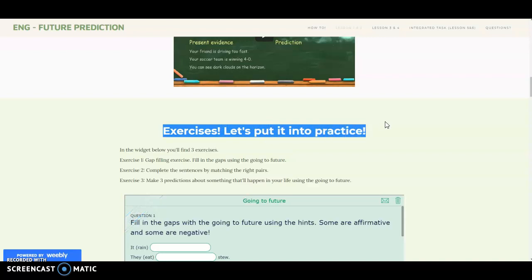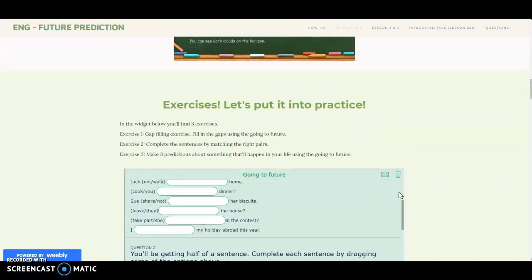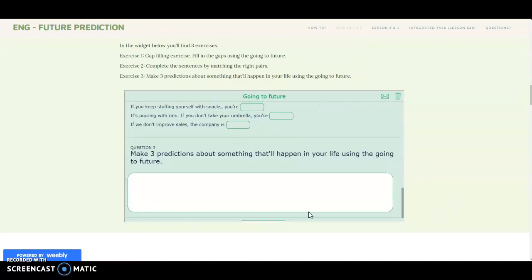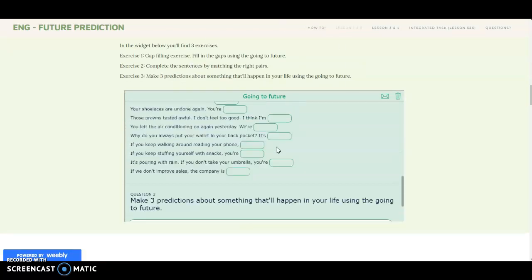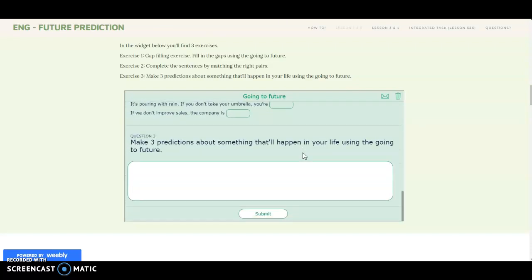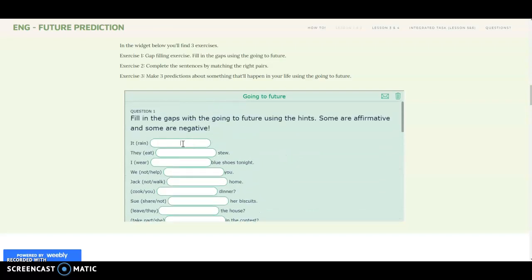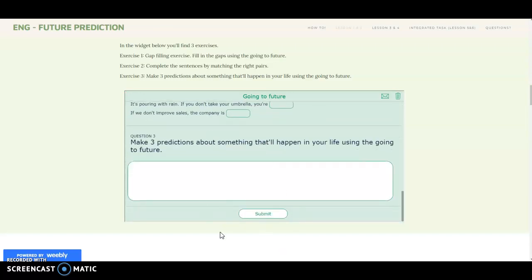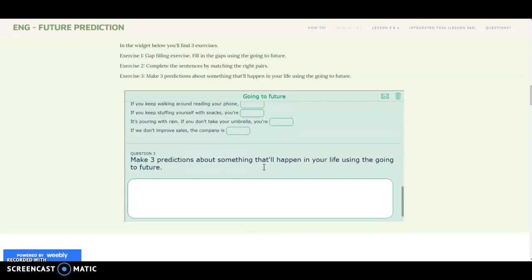After this, we'll jump straight into exercises. There are 3 exercises right here, and it is formed with a book widget. You will find these book widgets all over the website. How they work is quite simple. You can scroll through the questions like this. When it's a gap filling exercise, you can just type, it will rain. It is going to rain. Once you have completed an exercise, once you press submit, it will automatically fill it in, correct it if it's possible, and send it to me.